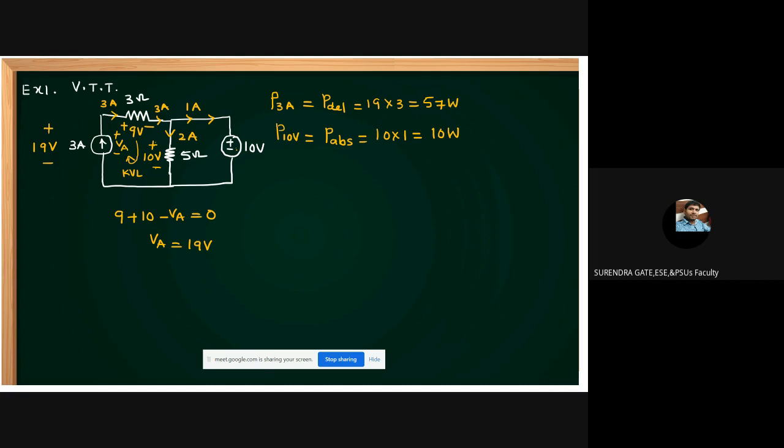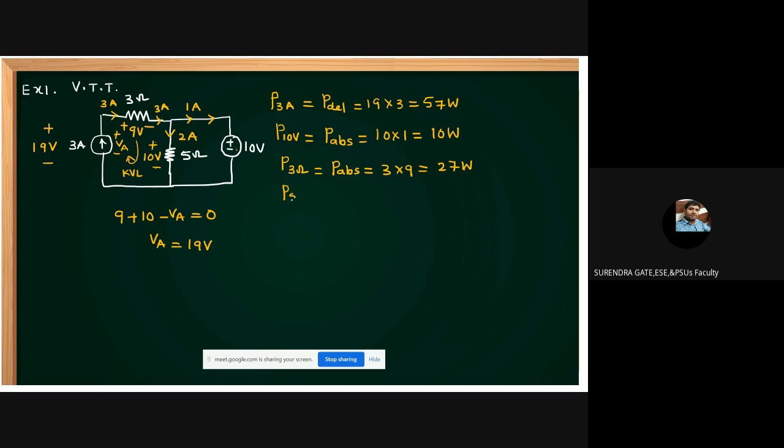Next, the remaining elements always absorb. The 3 ohm resistor absorbs. How much is the 3 ohm resistor absorbing? Voltage is 9 volts, current is 3 amperes. A resistor is always absorbing, sir. Okay, 3 into 9, how much can you get? 27 watts.